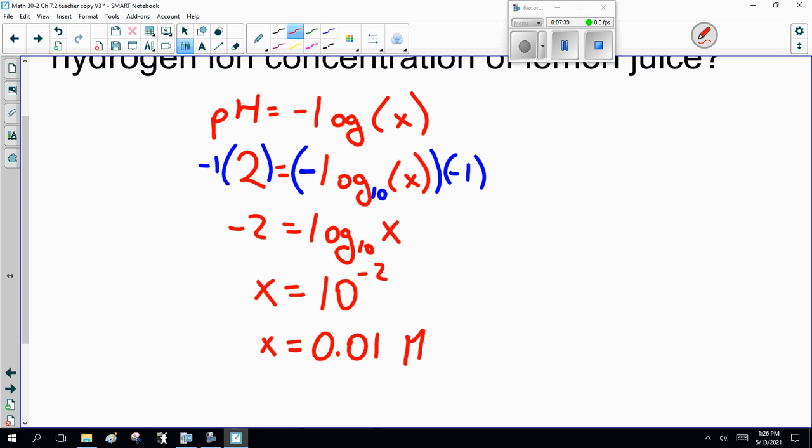And that's molar, for those of you chemistry people that are slowly freaking out because I forgot to write it out. Okay so far? Well, I hope so.